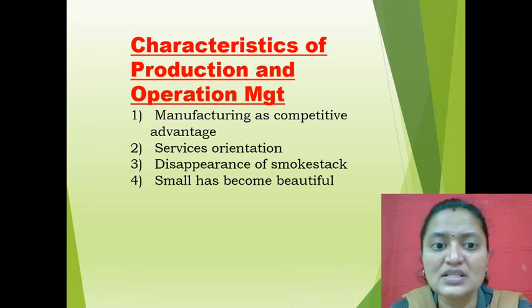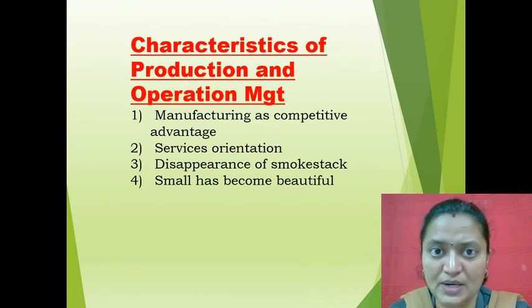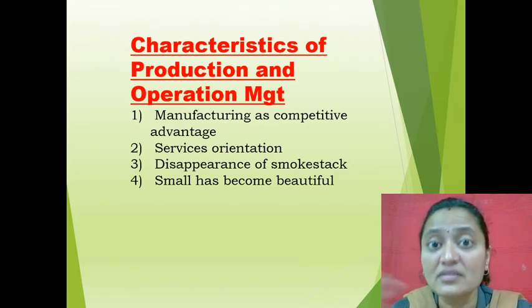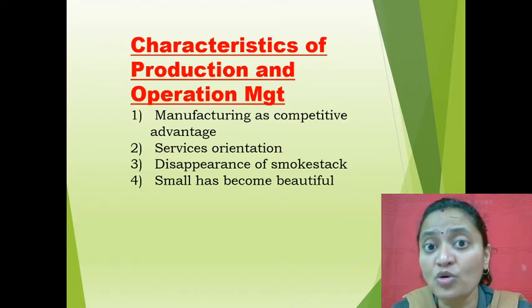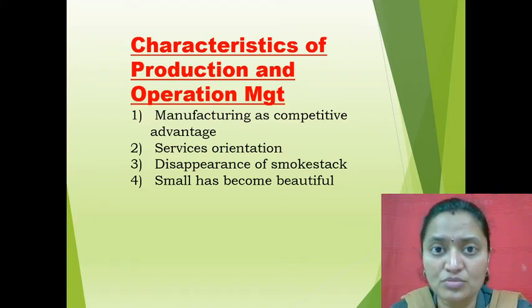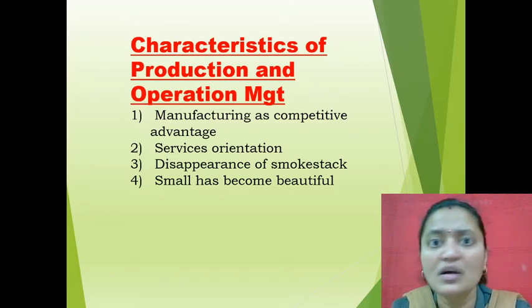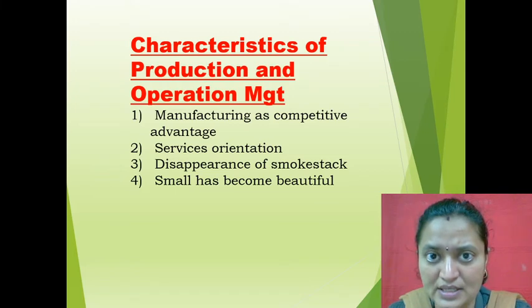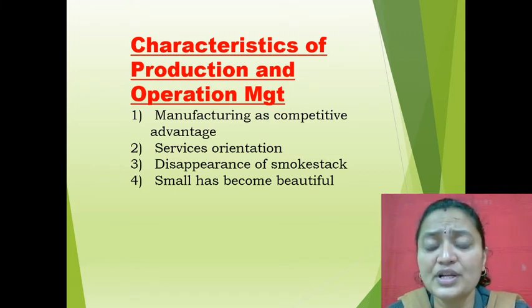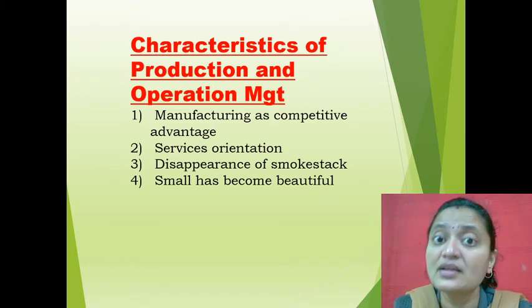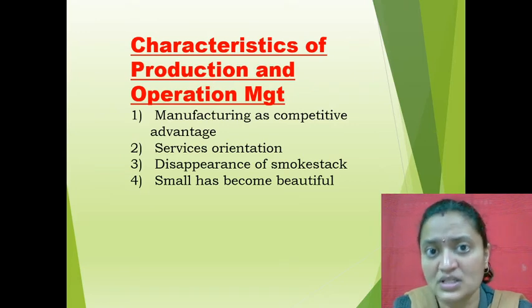Then the next one is service orientation. Now, what do you mean by service orientation? Usually, what is the main motto or main objective of any organization? Profit making. This is the main objective of any organization. And service orientation means what? Rendering good services to the customer.